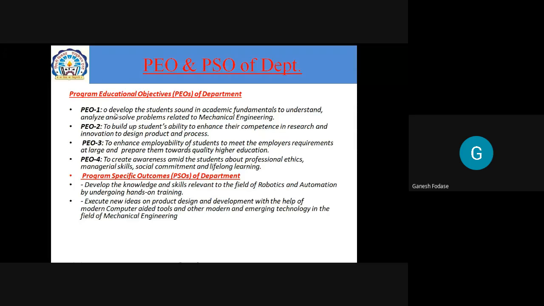Our department aims to develop students sound in academic fundamentals to understand, analyze, and solve problems related to mechanical engineering. I'll share these slides with you, you may refer to them later on. We'll focus on the course today. Just go through the vision and mission of the institute, college, department, and then the POs and PSOs of our department.